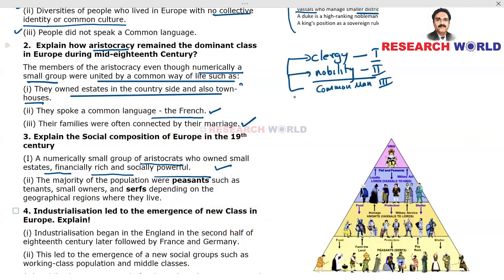And so aristocracy remained the dominant class in Europe during the mid-18th century. So there are 3 points. One, they owned estates in the countryside and also town houses. Two, they spoke a common language, that is French. Three, their families were often connected by marriage. So these are the 3 points that you should answer if this question is asked.